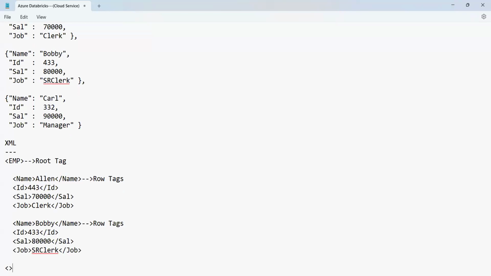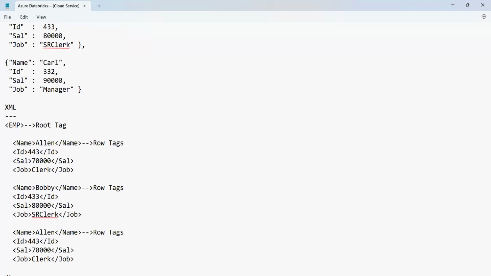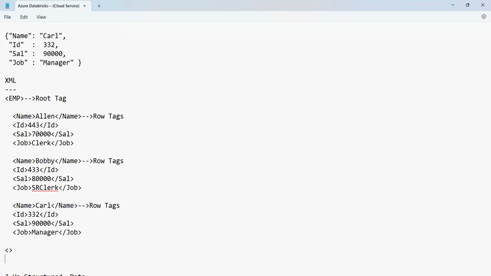Okay, guys. The next one, you have one more row, no? Everyone, one more row. So I'll write it on the next row. Carl, 32, 90,000. Now, guys, manager. That's it. Okay. So finally, once the three rows are done, can you see here?